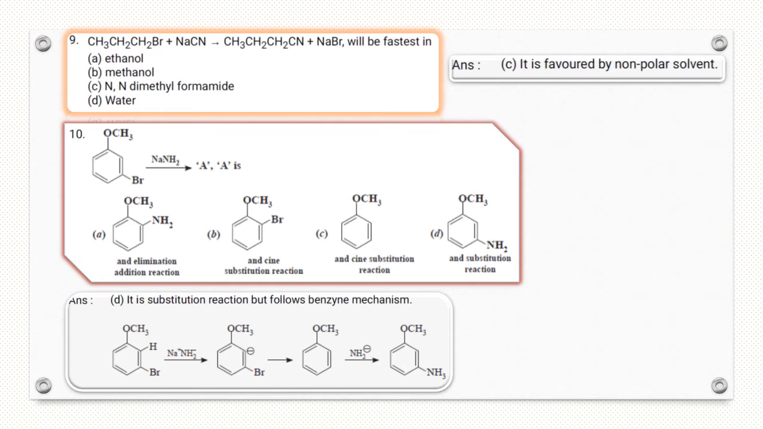First step, NaNH2 reacts with this, it forms ammonia, and H plus is released from here, and this carbanion forms benzyne, and bromide ion is the leaving group here. So after formation of benzyne, NH2 adds, and the last is NH2. So option D is the correct answer.